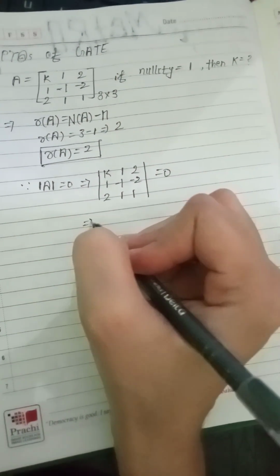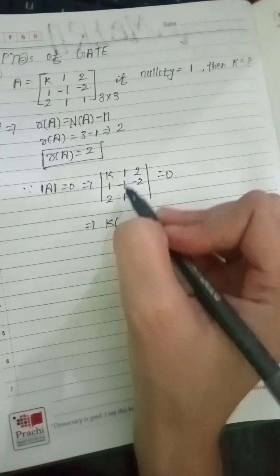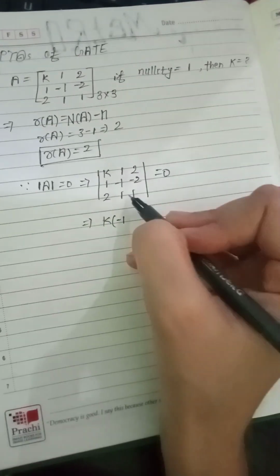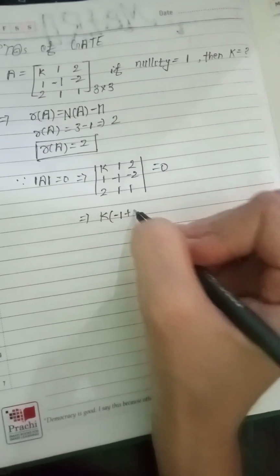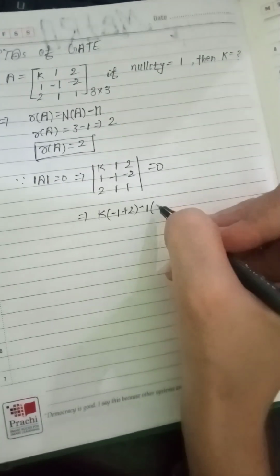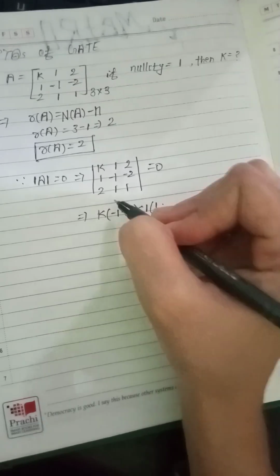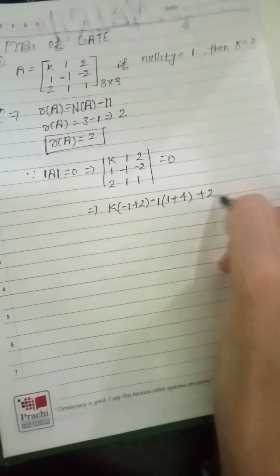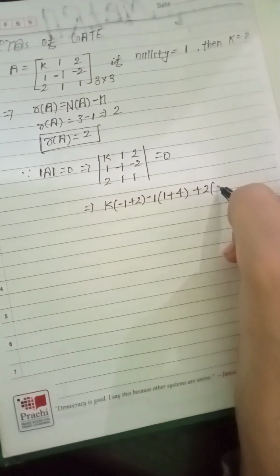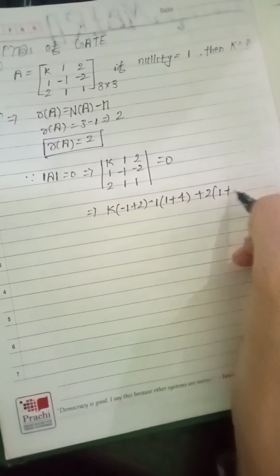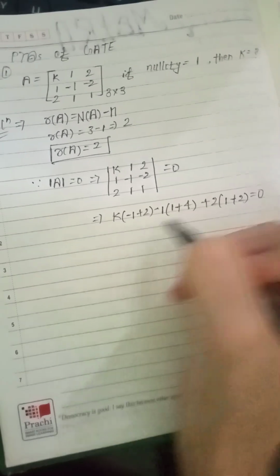While solving this, we will just solve this. Minus 1 plus 2 minus 1 here, 1 minus minus plus 4. Okay, plus 2, plus in 1 and K minus minus plus K, 2 is equal to 0.